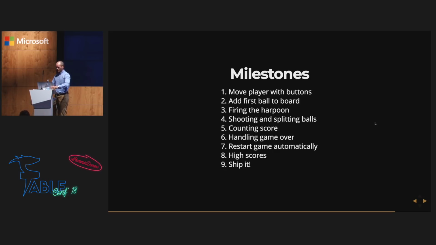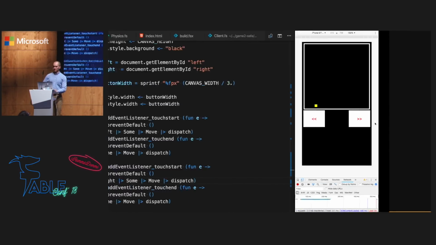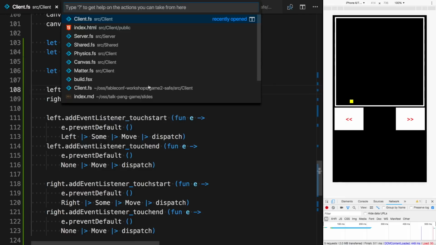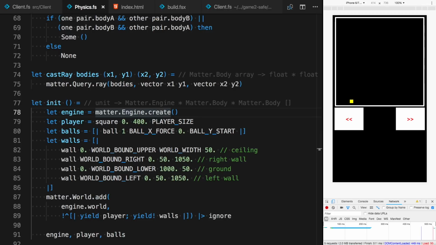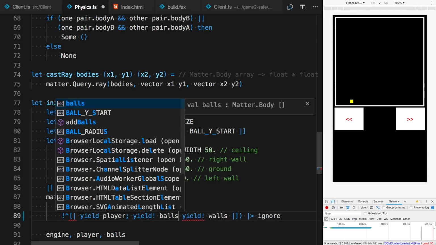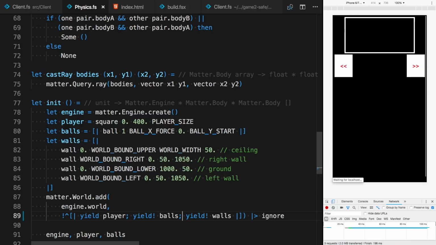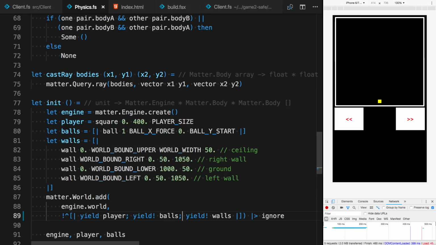So now let's try adding a ball to the board, actually. And this is already done within the init physics function. As you can see, we initialized the engine, we initialized the player, some walls, and we also initialized a ball, or an array of a single ball, but we didn't pass it to the world. So if I add a yield over here with those balls and resave, something strange should happen. Not really. That's interesting.